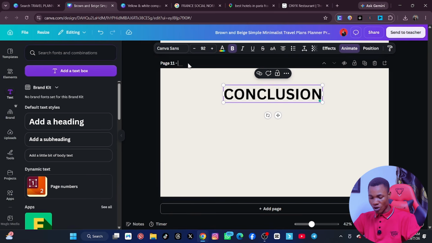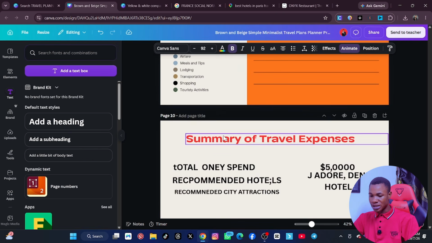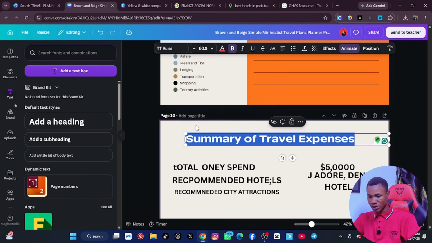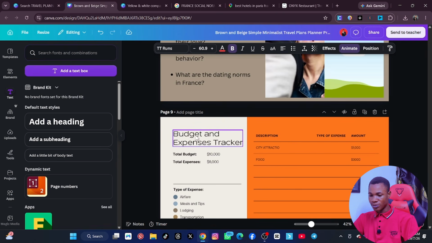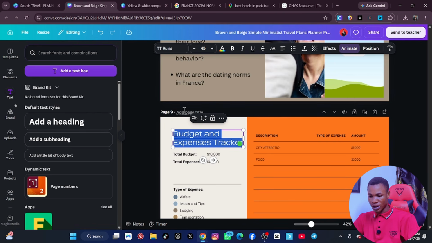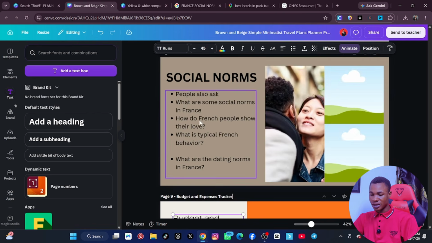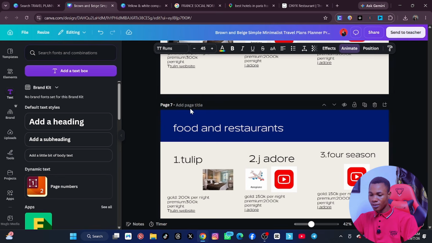This one is the conclusion page. This one is the summary page. Let me just copy. I don't have time typing. And then this one, we don't need this one. This one is budget. Okay, so it's budget. So come here and put in budget. Now this one is food and restaurants. So just put it on food and restaurants. All right, go click on OK.